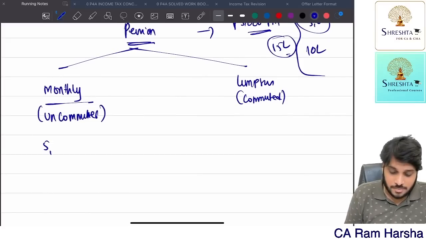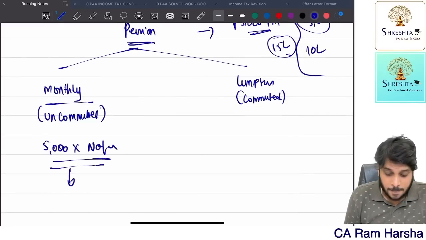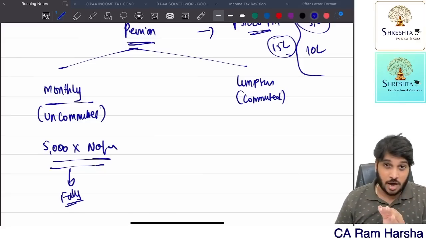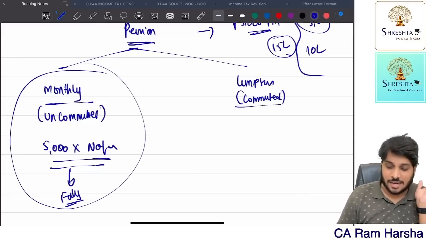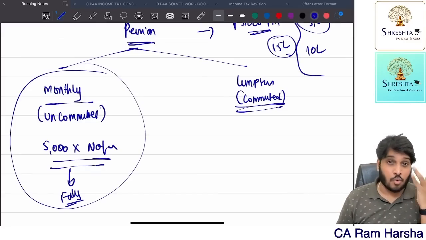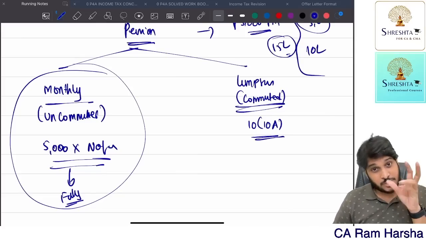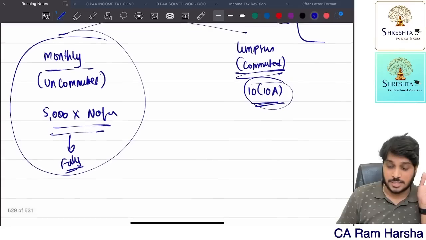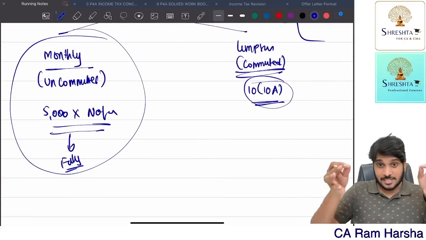Now you are getting monthly how much? 5,000. Whatever number of months were there in that year, that is fully taxable. Whether the employee is a government employee or non-government employee, monthly pension received is fully taxable. Now you are receiving lump sum. What about this? There is section 10 clause 10A. It is actually clause 10A of section 10. This clause says lump sum pension received is exempted as per below.